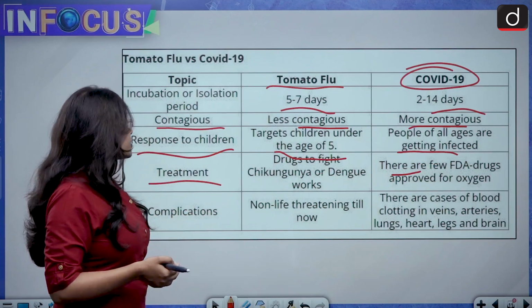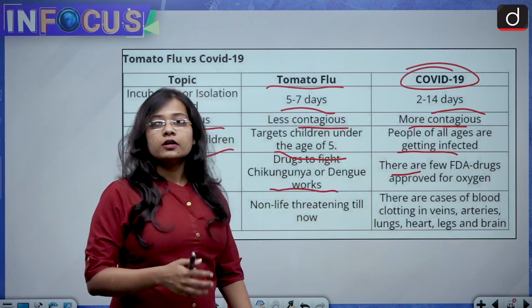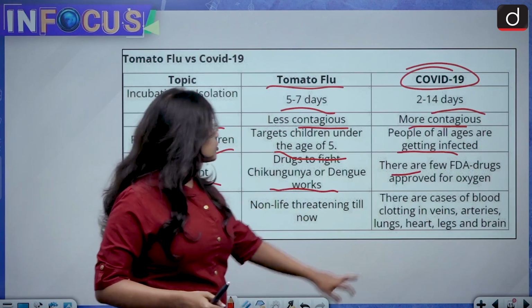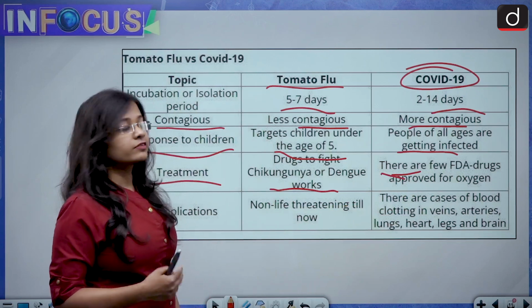Now let's talk about the treatment. The drugs which are used to fight chikungunya or dengue are the same drugs which are also used in tomato flu. While in case of COVID-19, many vaccines have also come up, like Covishield and Covaxin.